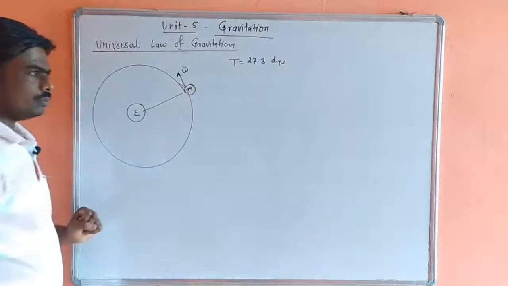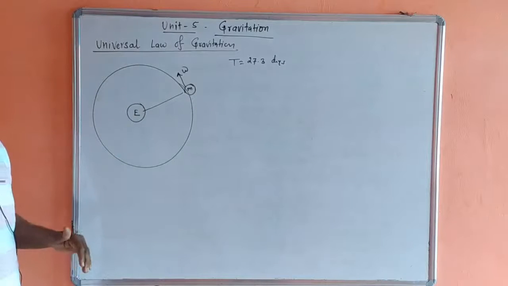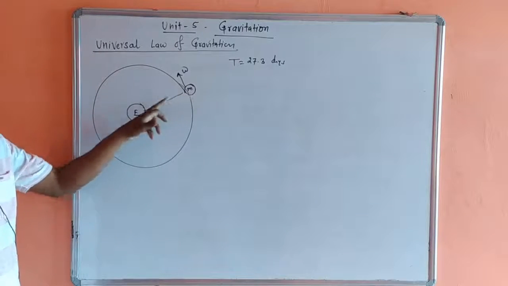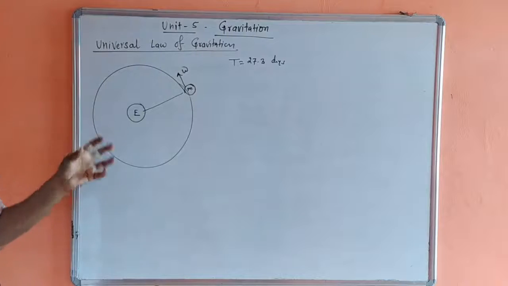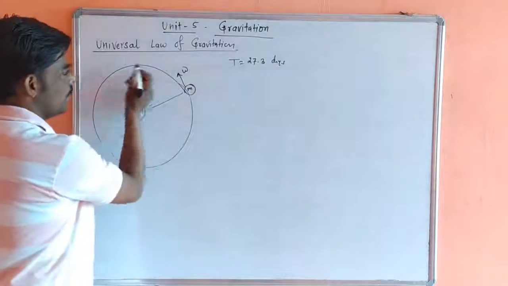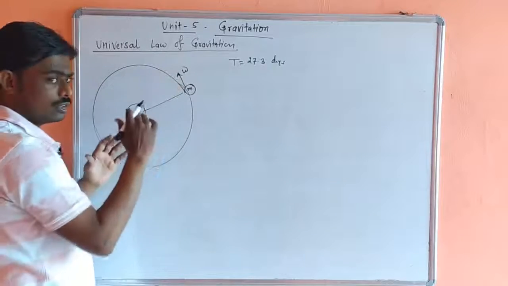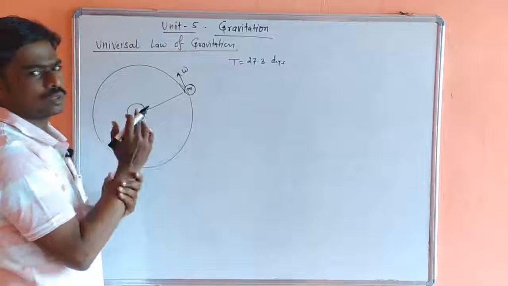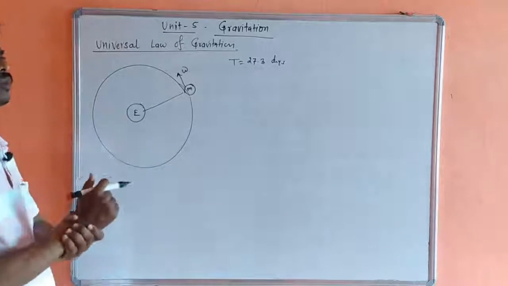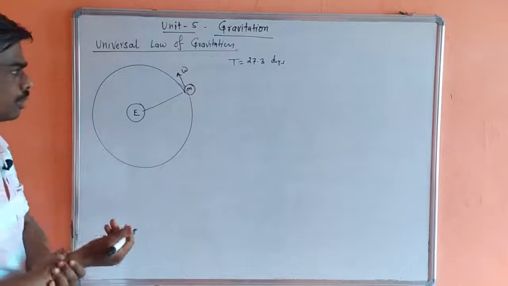So one can find out the acceleration acting on the moon due to the gravitational field of the earth. How? See, this is a circular motion, no doubt uniform circular motion, and we know that in uniform circular motion a centripetal force is acting on the orbiting body.